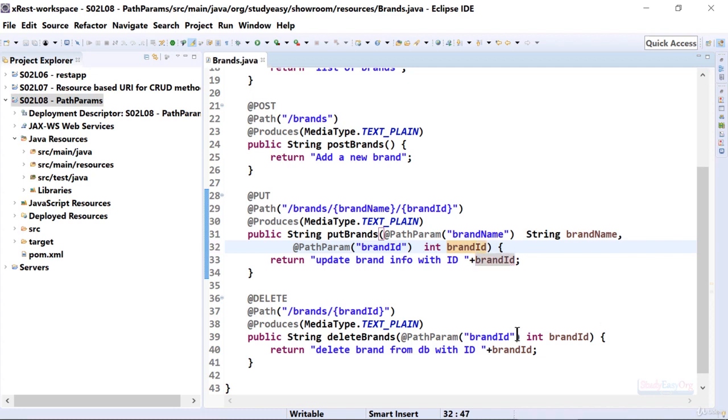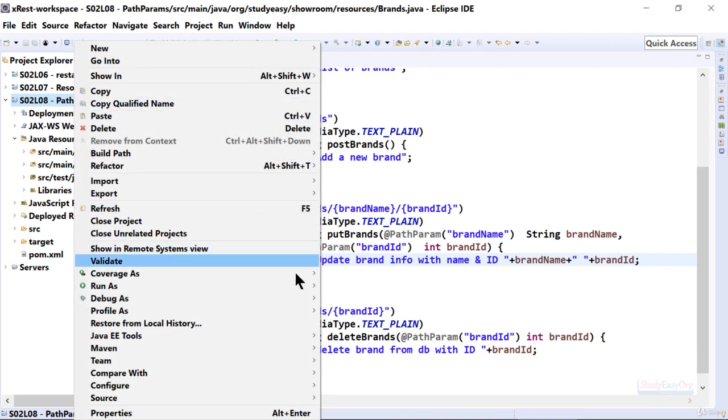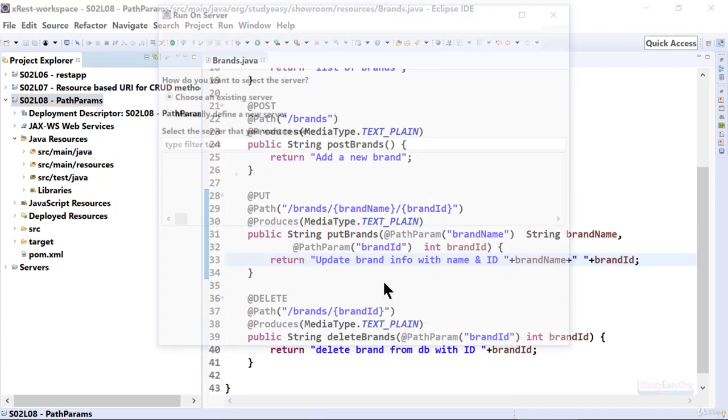This looks good. Now finally let us also update the text message, and it would be like update brand info with name and ID, and let me use the variable. The name of the variable is brand name. And in between these two variables, let me quickly use a space. This looks good to me. Let me quickly run this application on the web server, and I suppose we are good to go.